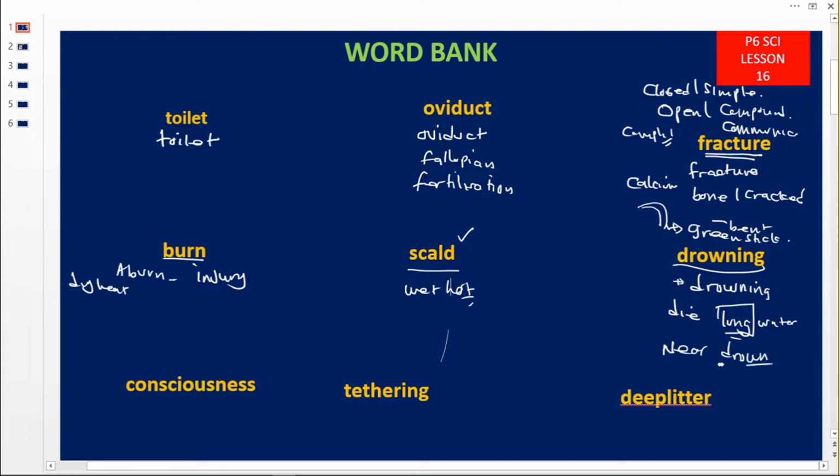So near drowning is when a person stops breathing due to having lungs filled with water, but is not yet dead. This one is still alive but not breathing, but this one is dead. Why? The lungs are filled with water. So the word is drowning. It is an accident, so the first aid here is to give CPR, or artificial respiration, or the kiss of life, or mouth-to-mouth breathing.